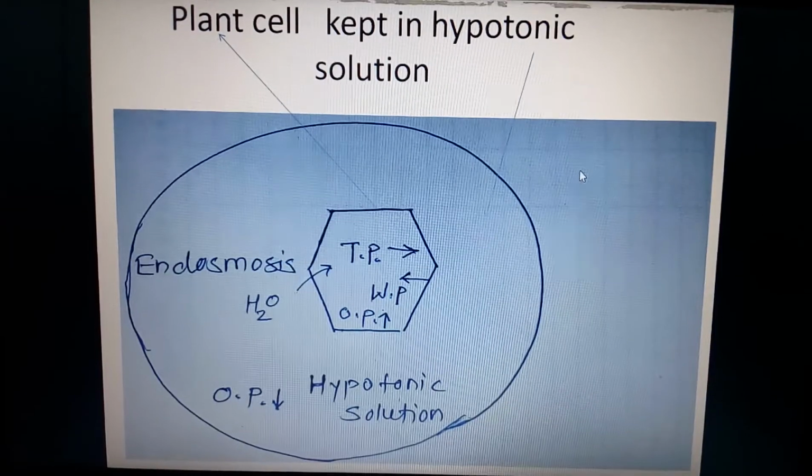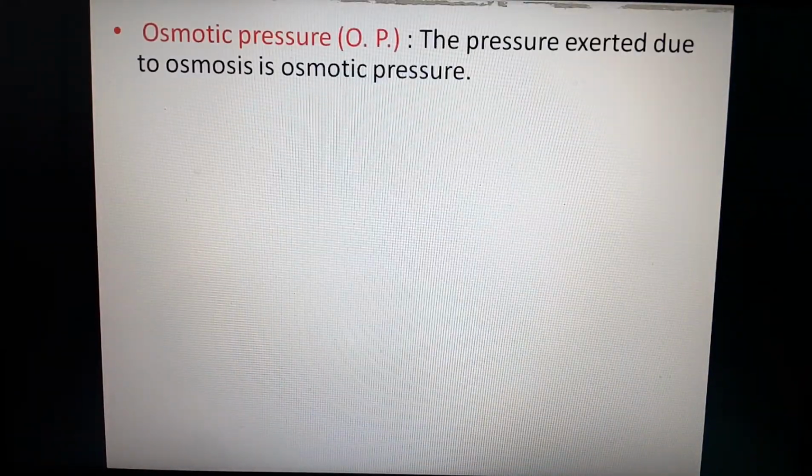Next, with the help of this example, one can take an account of the diffusion pressure deficit. But prior to that, we should know osmotic pressure. The pressure exerted due to osmosis is called osmotic pressure.